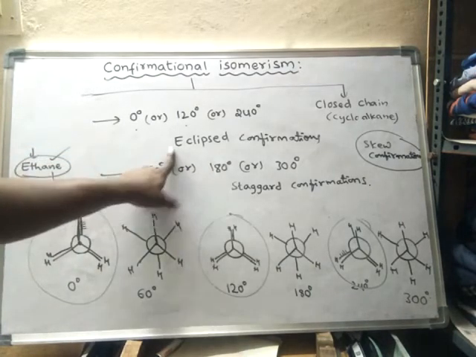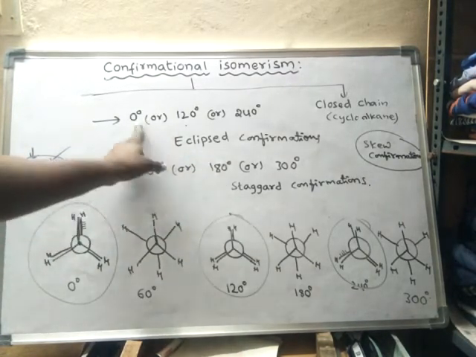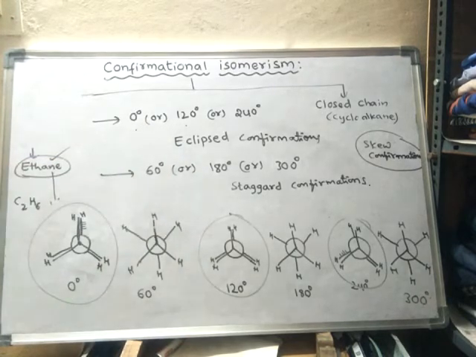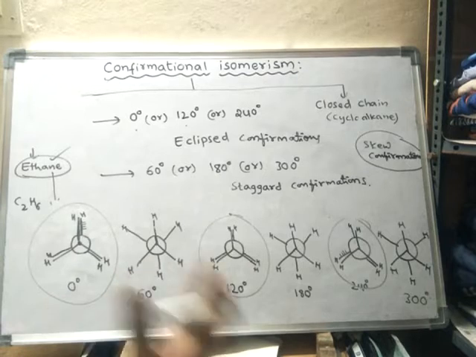These two are extreme conformations, and all others are normal conformations, simply called skew conformations. There are infinite numbers of skew conformations, so infinite conformations are possible for ethane.